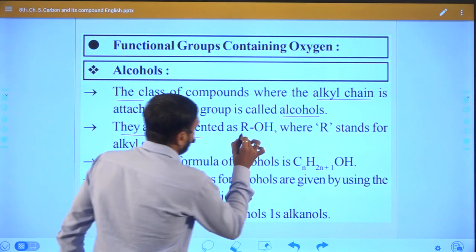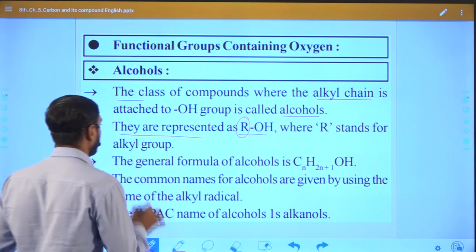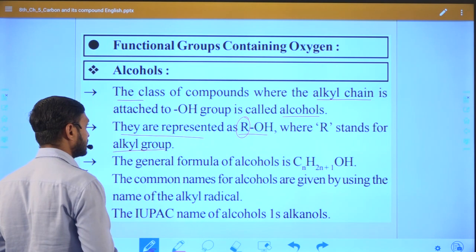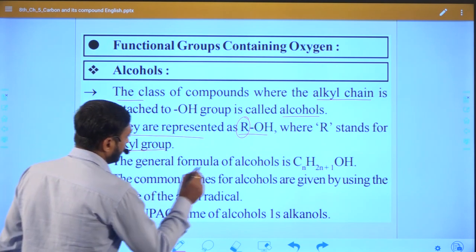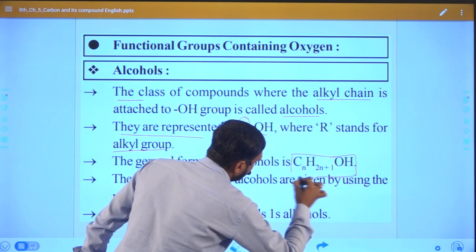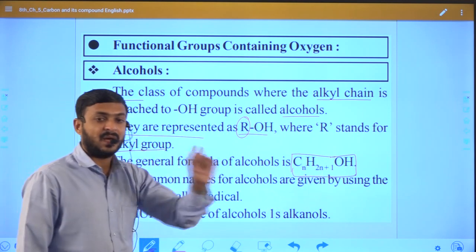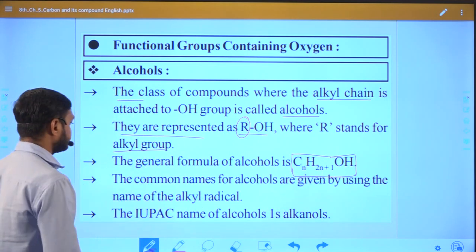They represent ROH. R means alkyl group as we discussed, R stands for alkyl group, and R is nothing but the alkyl chain. The general formula of alcohol is CnH2n plus 1. We understood it via one example, right?